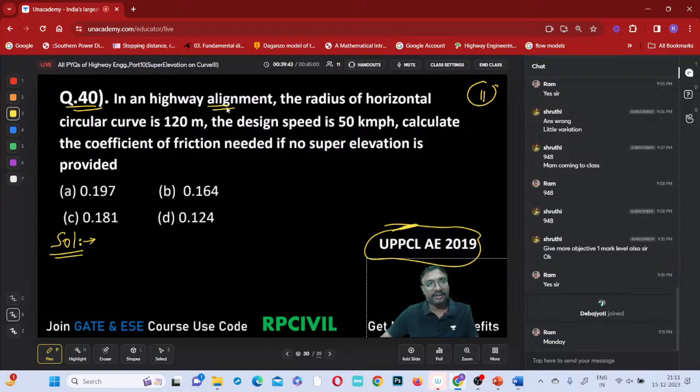In a highway alignment, the radius of this circular curve is 120 meters. Design speed capital V is equal to 50 kilometers per hour.